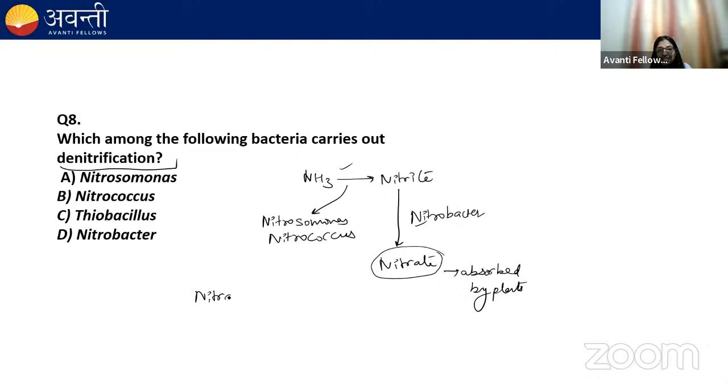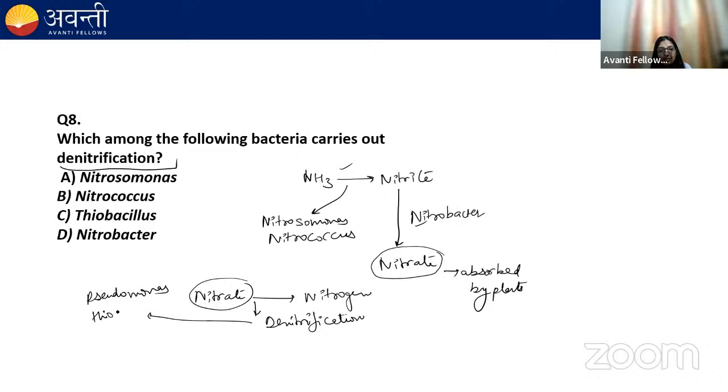But the nitrate which is present in the soil is reduced to nitrogen. And this process is known as denitrification. This process is carried out by two bacteria. One is Pseudomonas and another one is Thiobacillus. Okay, so the question is asking which among the following bacteria carried out denitrification, it is option number C, which is Thiobacillus. Okay, I hope it is clear to everyone.